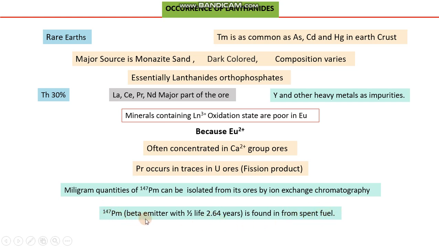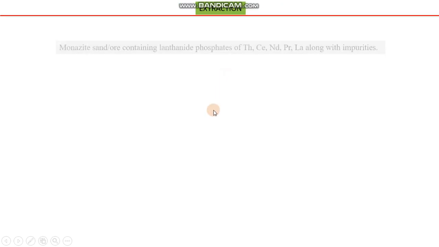This promethium is a beta emitter, and it can exist only for 2.64 years, which is the half-life of this element. So after 2.64 years, the concentration of promethium decreases to 50%, and accordingly further decreases as per radioactivity laws. So promethium is also available in spent fuel of nuclear reactors.